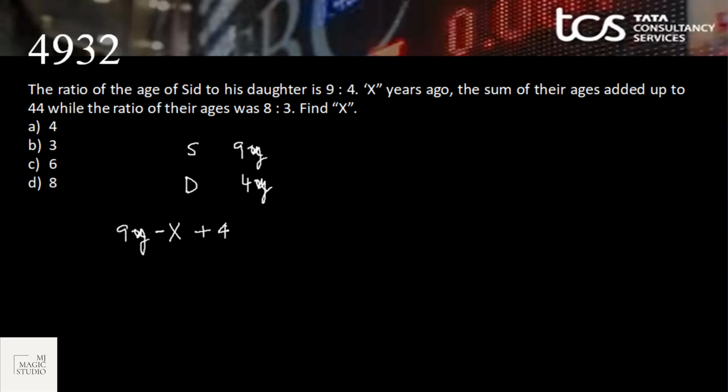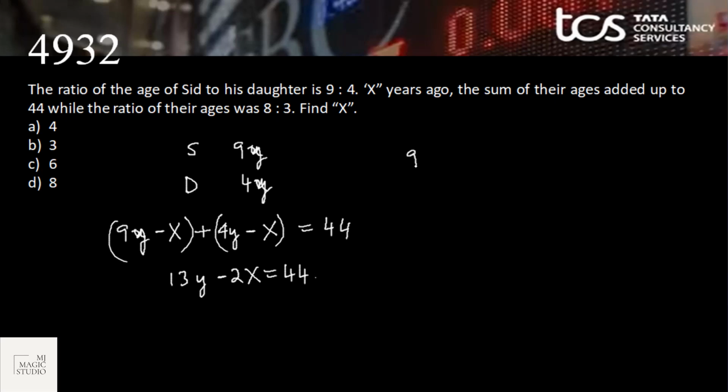Let me make this y or it would be confusing. 9y minus x plus 4y minus x. Both, x years ago, would be less by x years. This total is equal to 44. That means 13y minus 2x is equal to 44. While the ratio of their ages was 8:3. That means 9y minus x upon 4y minus x is equal to 8/3.